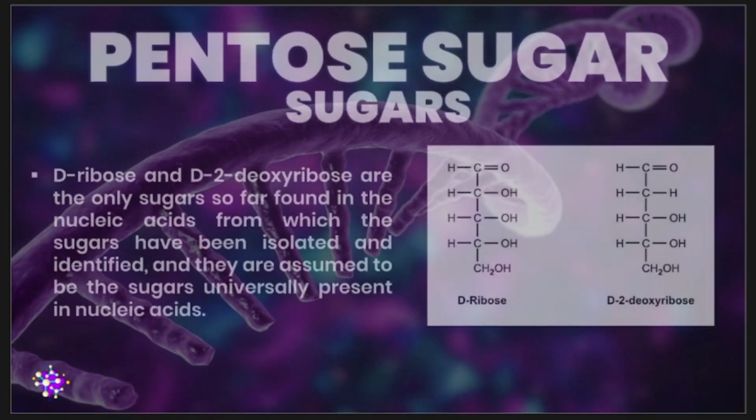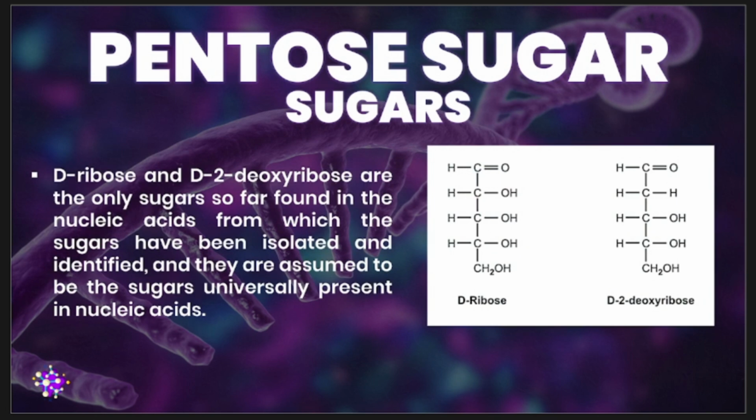Next up is your pentose sugar. So we know that during the discussion of carbohydrates, both your D-ribose and D-2-deoxyribose are essential components of your nucleotides. And these pentose sugars, alongside the phosphate group, form the backbone of your nucleic acid molecules. Therefore, the alternating arrangement of your pentose sugar and the phosphate group forms the structural framework of DNA and your RNA.